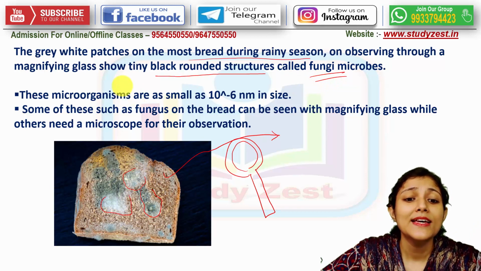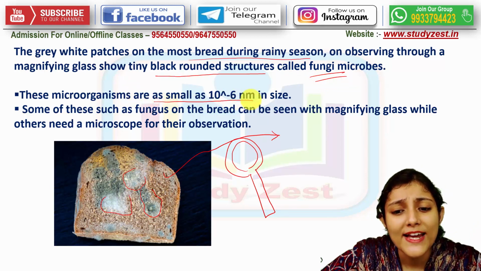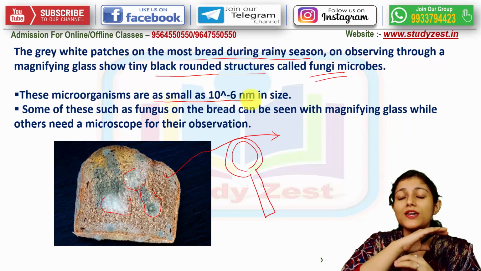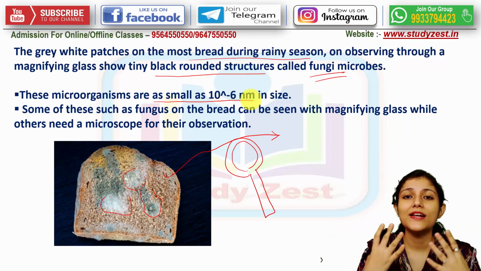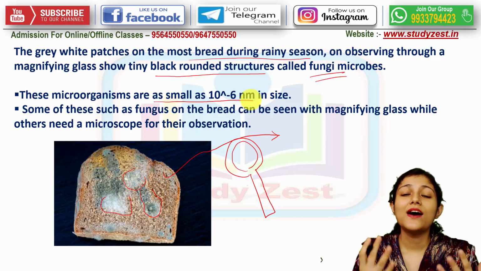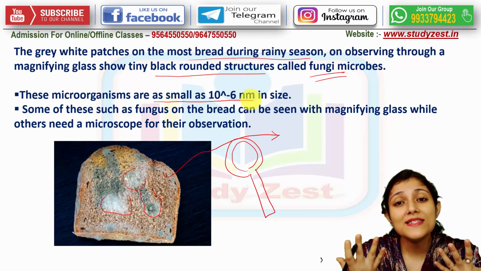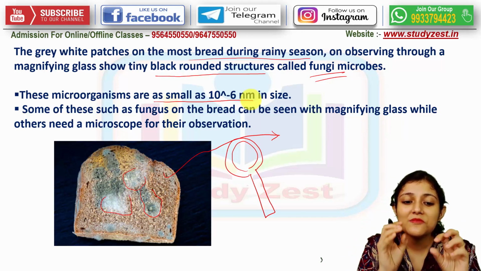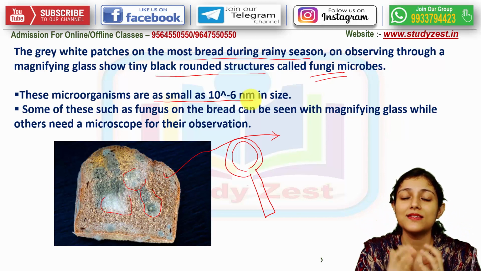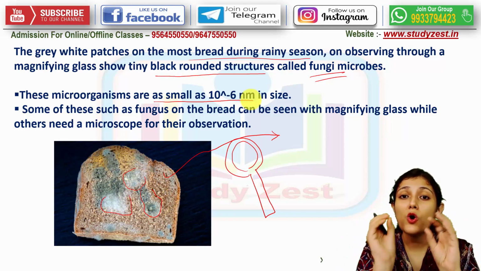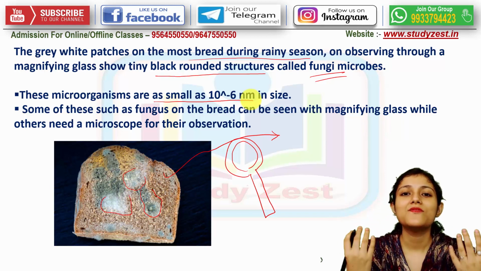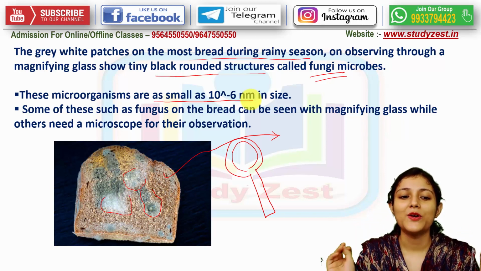Now what are the features? Basic features are that these are as small as 10 to the power minus 6 nanometer in size. That's why we cannot see them with our naked eyes. Some of these, such as the fungus on the bread, can be seen. We can identify it by the presence of these grayish white, cottony patches. But most of them are not even visible without a microscope.